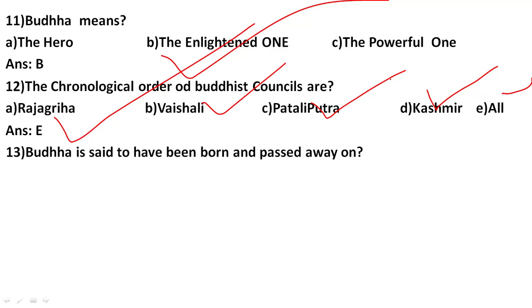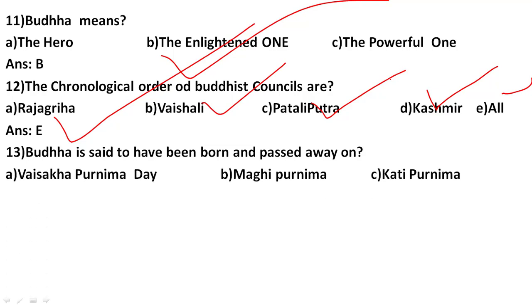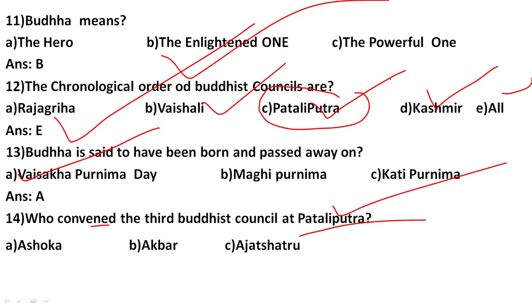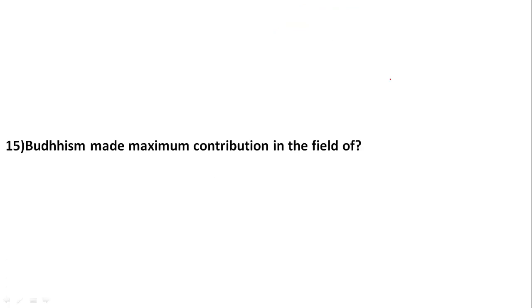Buddha is said to have been born and to have passed away, meaning died, on the same day, that was known as Vaishakha Purnima day. Then who convened the third Buddhist council at Pataliputra? The third Buddhist council was held at Pataliputra, we already know from this question. So who was the convener of this council? The correct answer is number A, Ashoka was the convener, he organized everything.